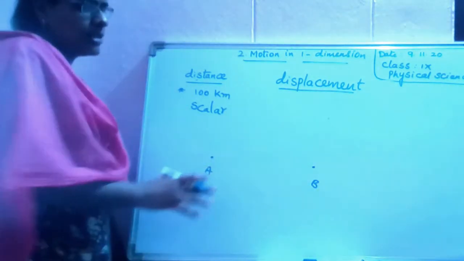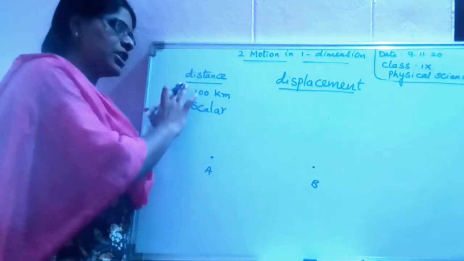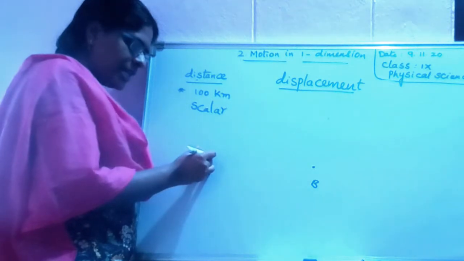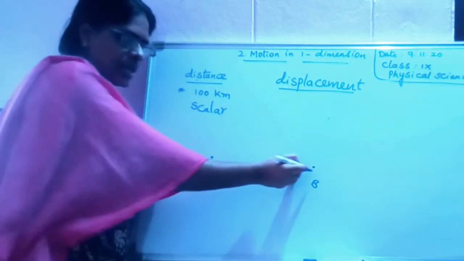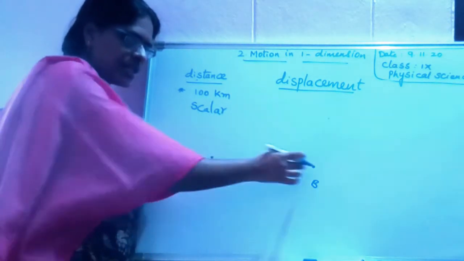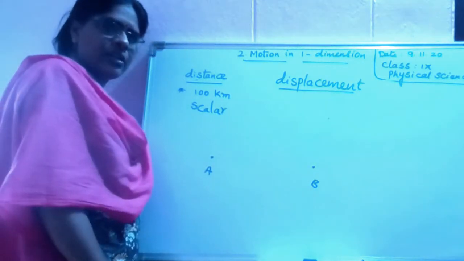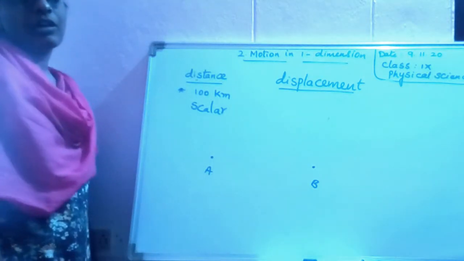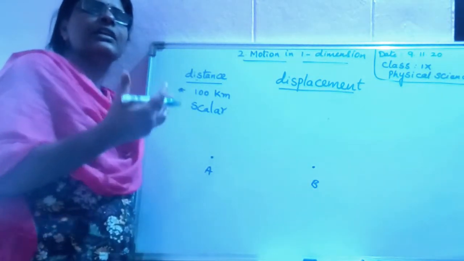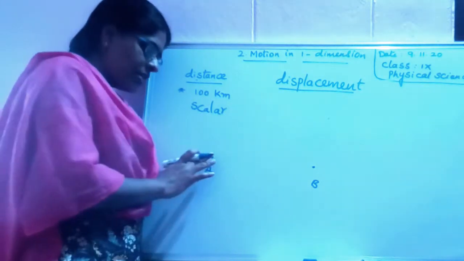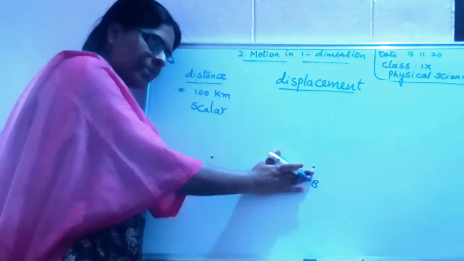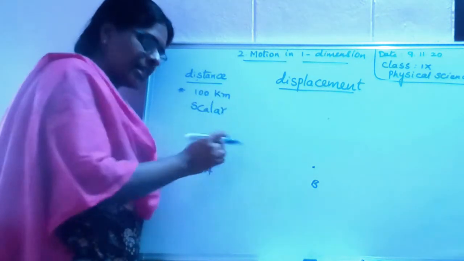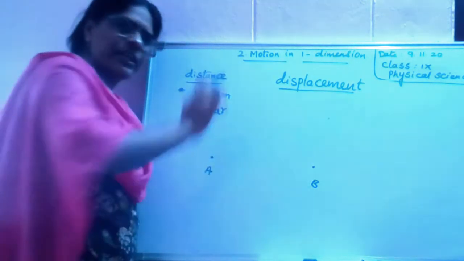Listen, children, a simple example to differentiate between distance and displacement. A person is at point A. His aim is that he must reach point B. Now tell me, what are the different ways he can start from A and reach point B?